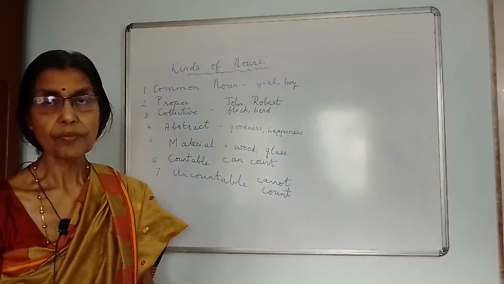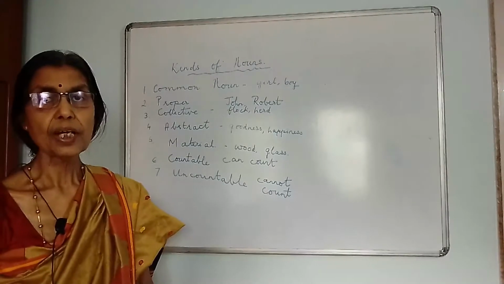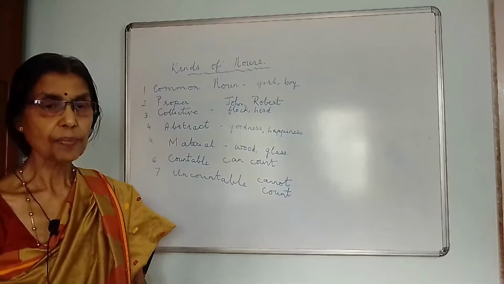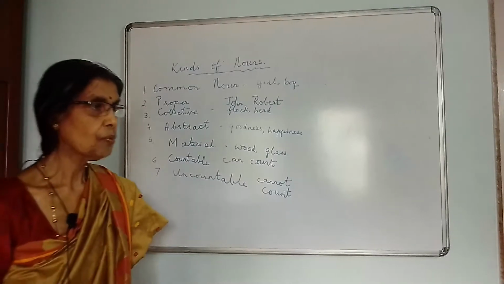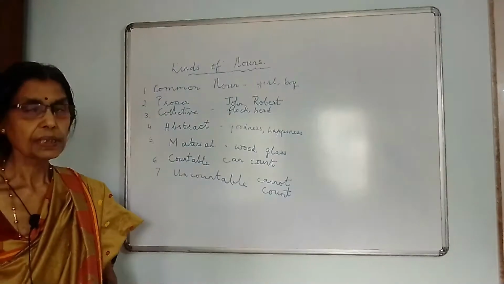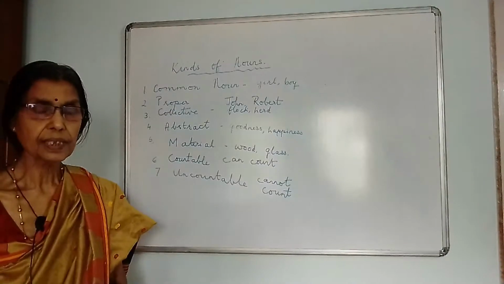Today we'll do kinds of nouns. But before we start this, let us revise what we had done in the previous video. We had talked about nouns. So what are nouns? They are naming words. They name person, place, animal and things. They can be touched and seen.